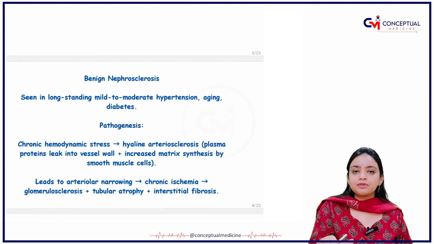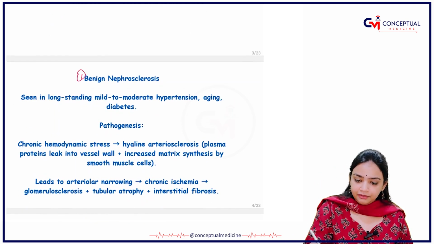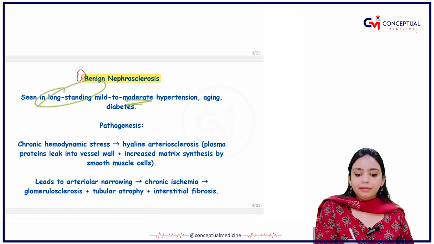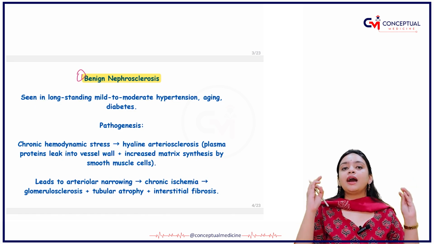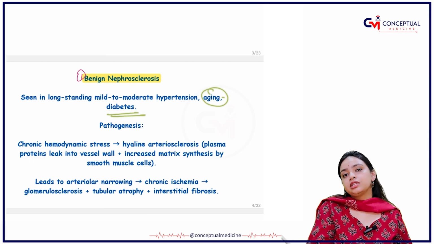Let's talk about the types and pathogenesis. Type 1 is benign nephrosclerosis. Benign nephrosclerosis is basically long-standing mild to moderate hypertension. It is of longer duration as compared to the other one. There will be aging, and it is also related to your diabetes.